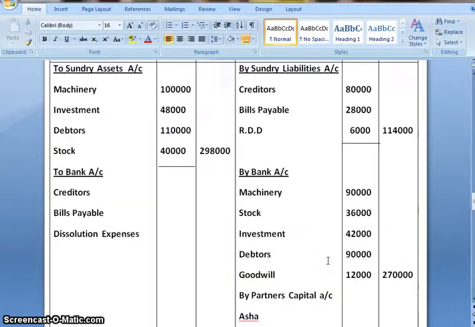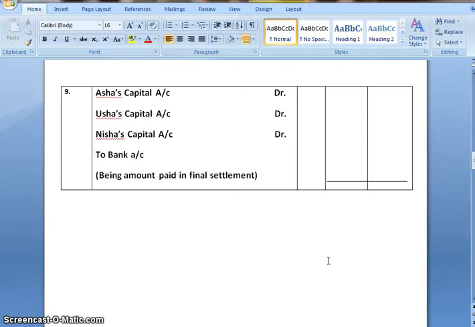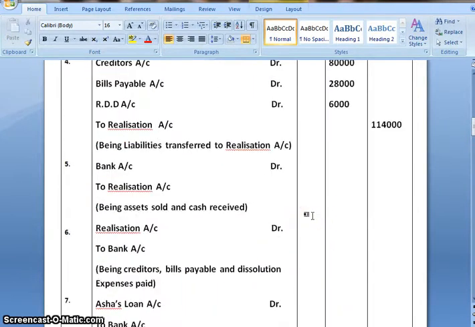So let's pass the journal entry. That would be bank account debited to realization account. The total amount we got it as 2,70,000. And the narration would be being assets sold and cash received.